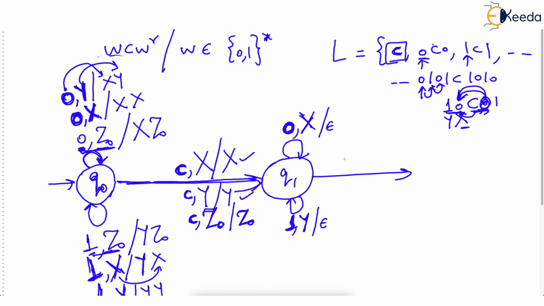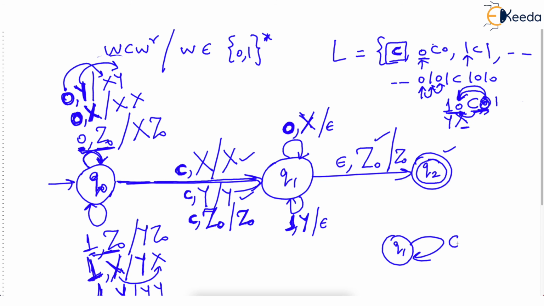And what if you are left with nothing? That is, you have reached end of the string, then top has to be Z0, nothing pending, and we'll keep that Z0 as it is, and we will enter the final state here. This is PDA by final state. And of course, if you want PDA by empty store, you can revise this transition as saying that you be in Q1 with Z0 also popped. So you need not show Q2. You can show a loop here itself. Isn't it so? So this is how we have constructed palindrome PDA.